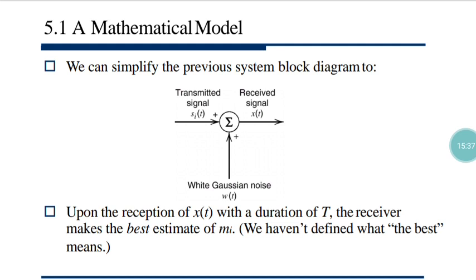So the receiver can make only the better estimation of m_i for that given duration T. How to estimate a signal, the estimation rules, lies in the category of estimation theory of signal processing, which is beyond your syllabus. Still, I will discuss it a little bit in my next lesson.